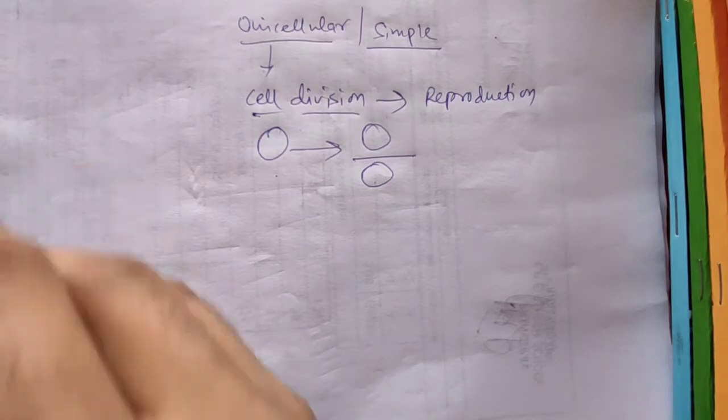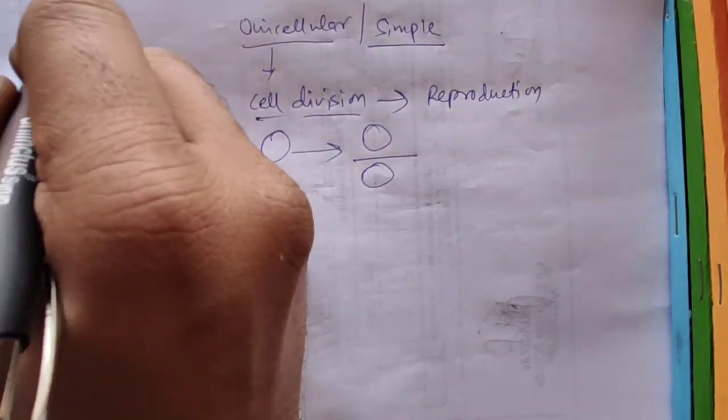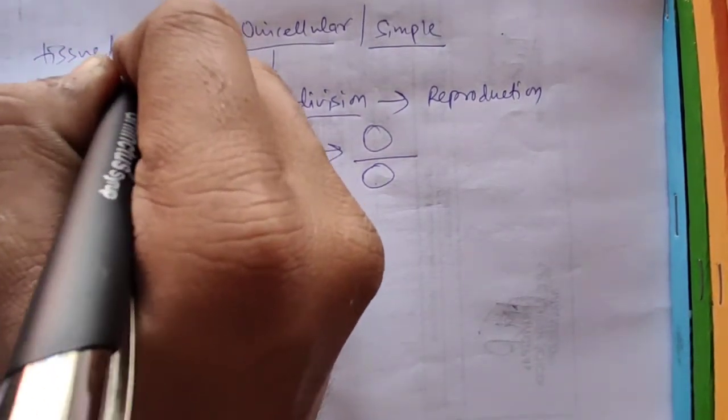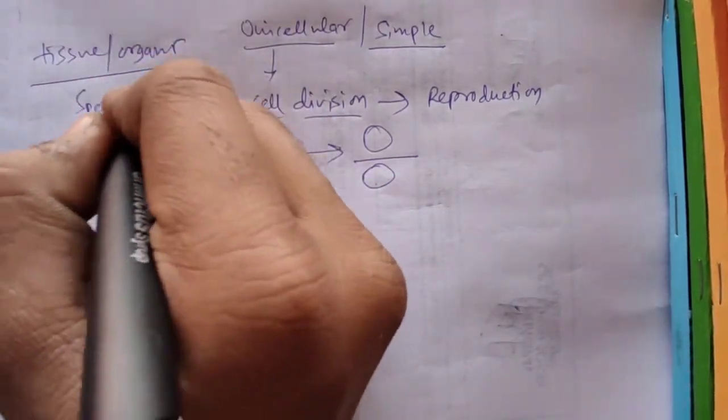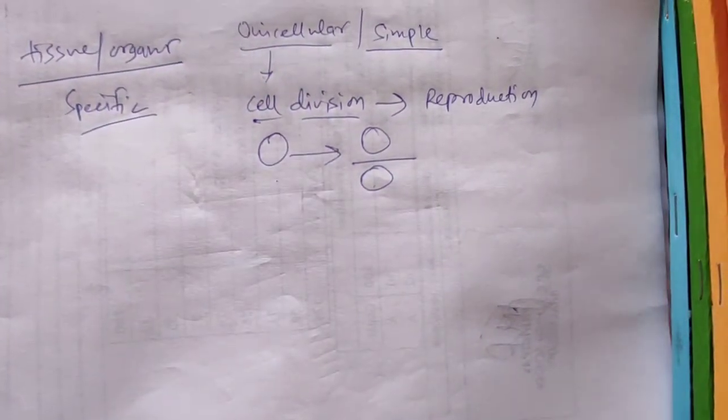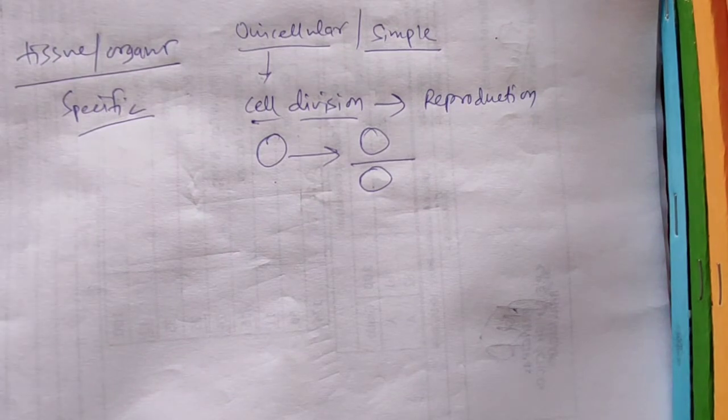In our system, as a multicellular organism, tissues and organs are all present at some specific place. Like the stomach is present at some specific space, the kidney is present at its own specific space. So every organ, every tissue in our body has some special function to do.